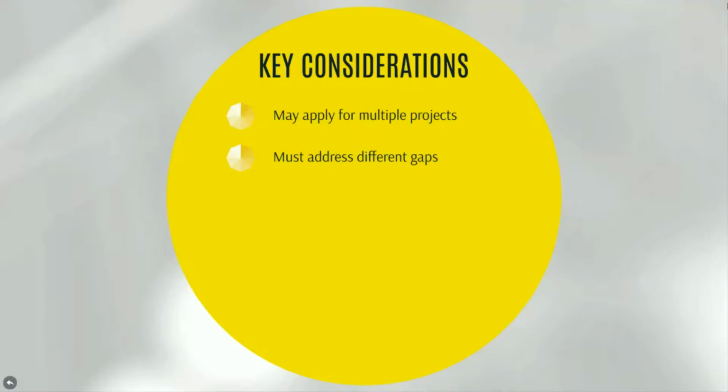So imagine, for example, you identify lack of equipment as a barrier, but you require different types of equipment for different participants. We see this as filling one gap, and therefore one project. However, if you wanted to purchase equipment and train your instructors, this would fill two gaps, and therefore we'd ask you to submit under two projects.